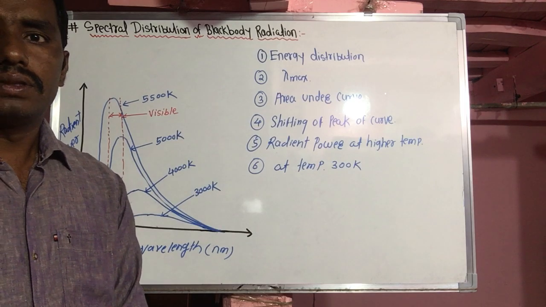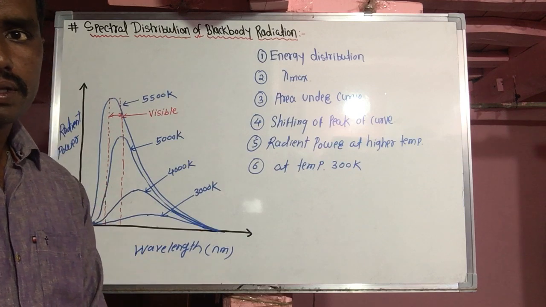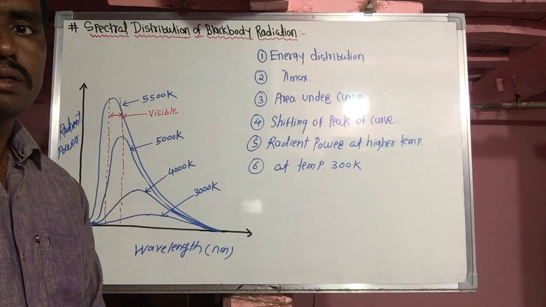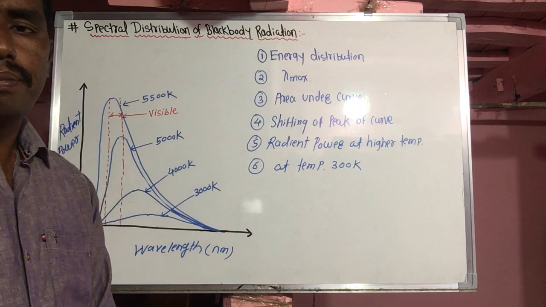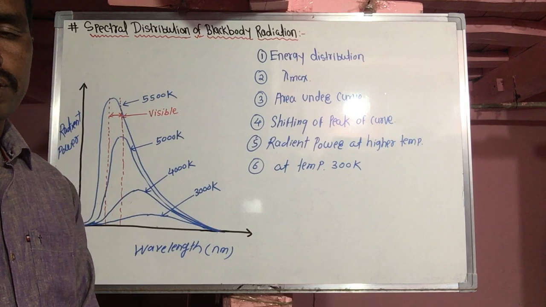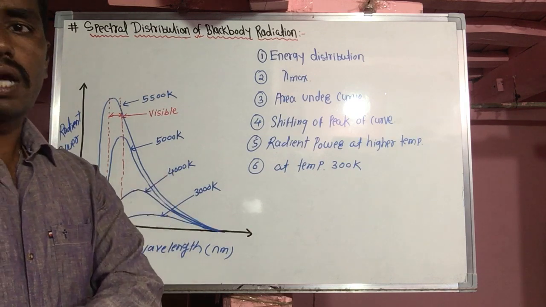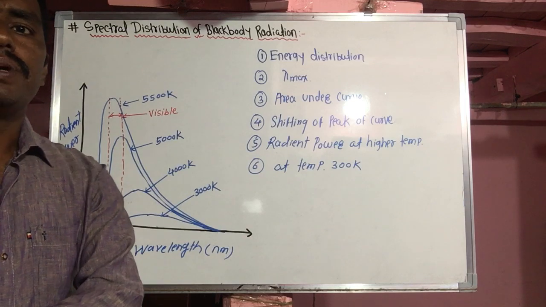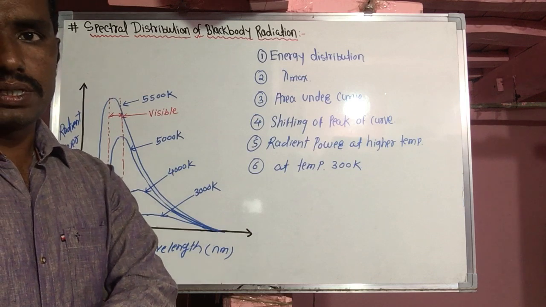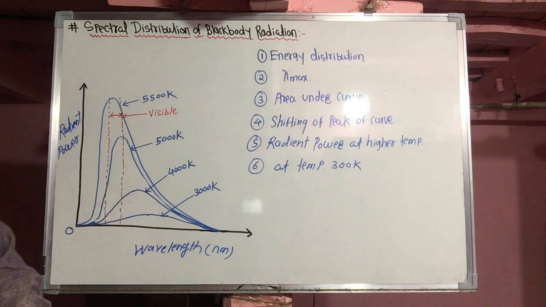This cavity radiator is kept at different temperatures. Cavity radiator is termed the perfect black body, as you discussed in the perfect black body topic. So these two scientists take the cavity radiator as the source of radiation, kept at different temperatures, and they plot the graph of radiant energy or radiant power versus wavelength.